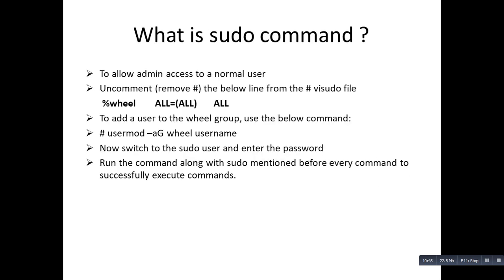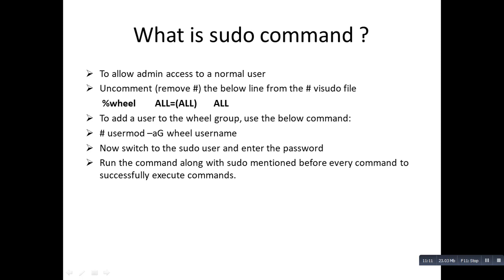So in order to allow admin access to a normal user, you have to go inside the visudo file, and there is this parameter you have to uncomment. Uncomment means you have to remove the hash symbol in front of this line, then save the file, and then you have to add the user.